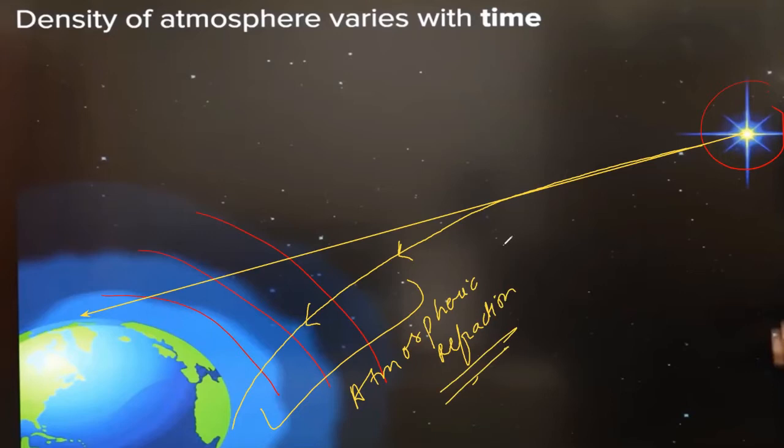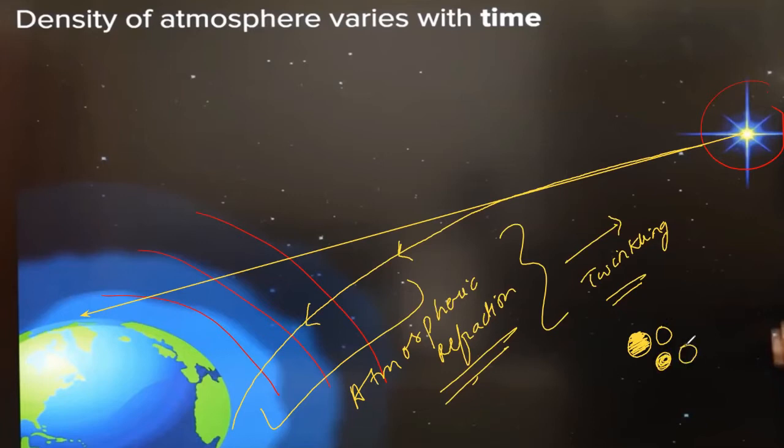Now, okay, how is it related to twinkling? What is twinkling? First of all, just understand what you mean by a twinkling effect. When an object becomes bright at one moment, and at another moment it becomes dim. Again, bright at one moment, dim at another moment. So this dim, bright, dim, bright, dim phenomenon, when we see it continuously, this effect is called a twinkling effect, right? Now, how is it related to twinkling of stars?